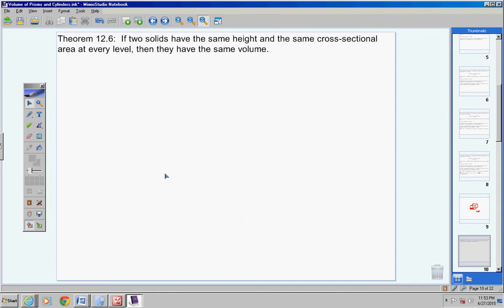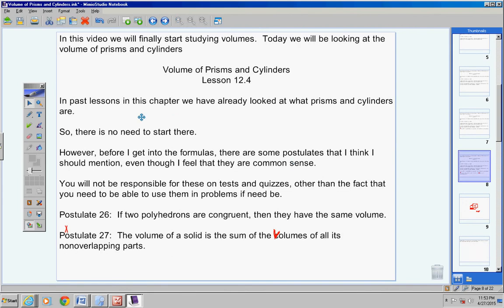Now, let's continue on. I know I said back here that I wanted to mention some postulates that I thought were common sense.